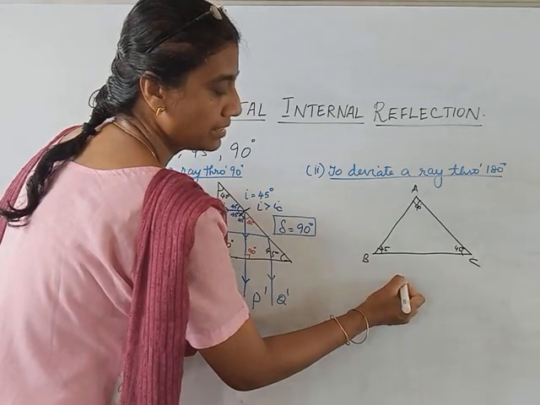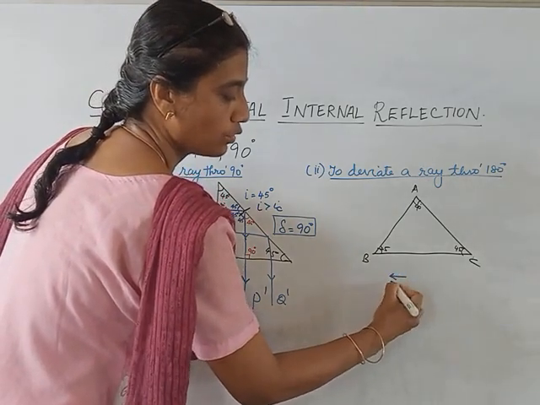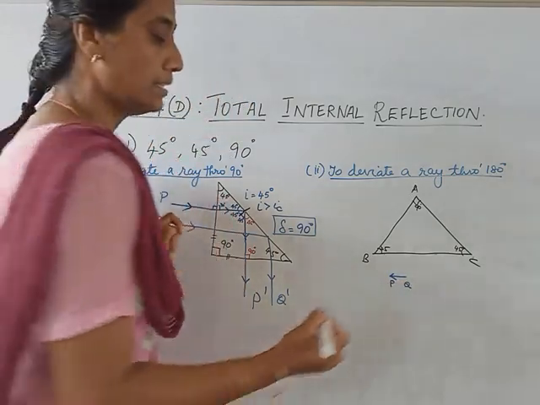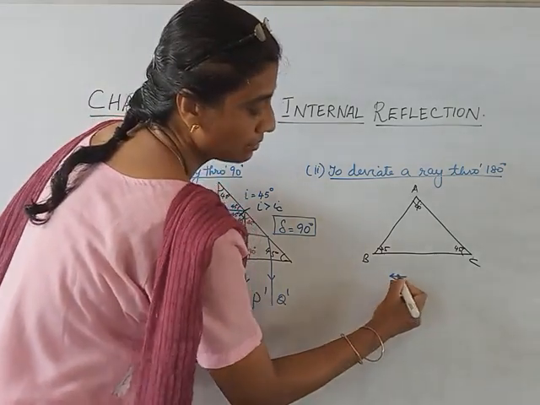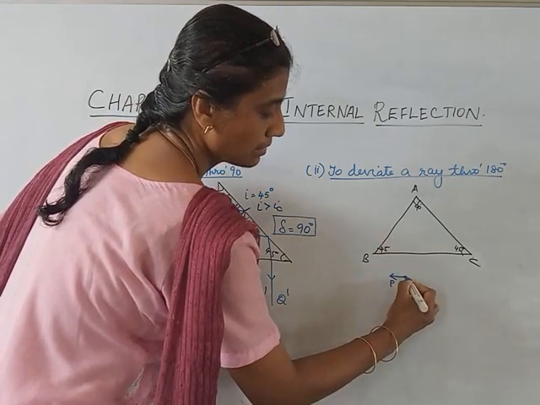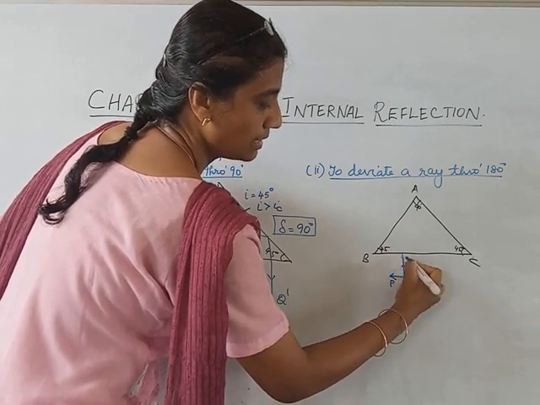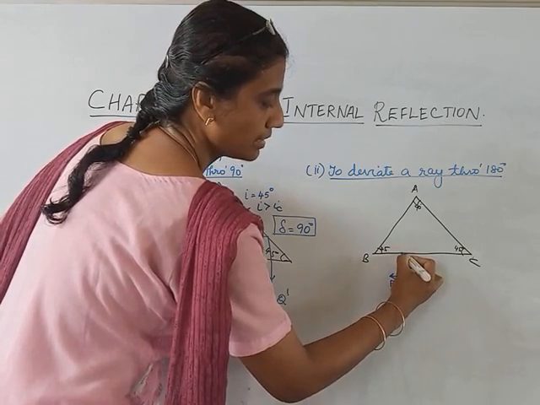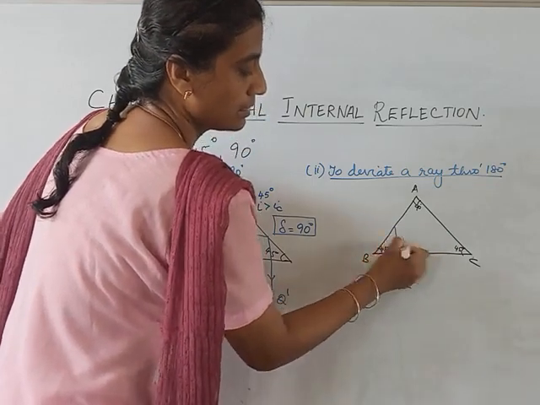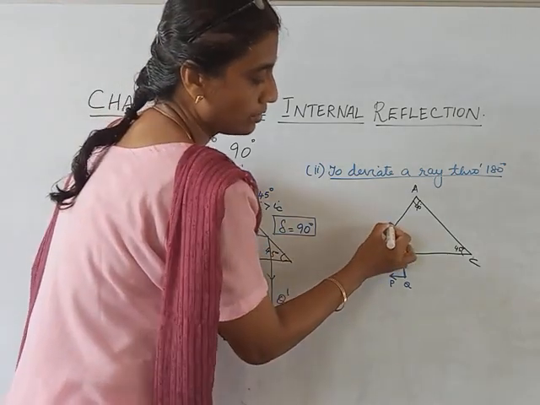To deviate a ray through 180 degree, let's take an object like this, PQ. Now let's see how the image will be formed. Let's take Q first. The ray that's going from here will hit normally. Therefore, the ray will go straight and hit here. Again, here I have to calculate the angle of incidence.